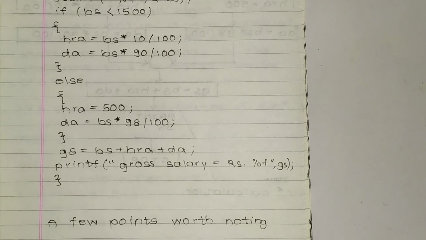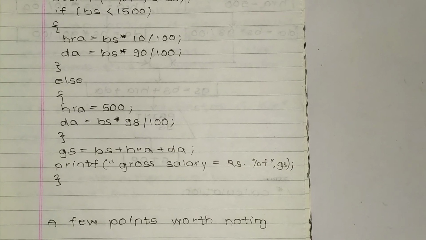For printing we use the printf function. So printf gross salary is equal to rupees, %f comma gs. We use %f because it is float, and gs is the gross salary. And now the bracket of the main function is closed, and that is the whole program.